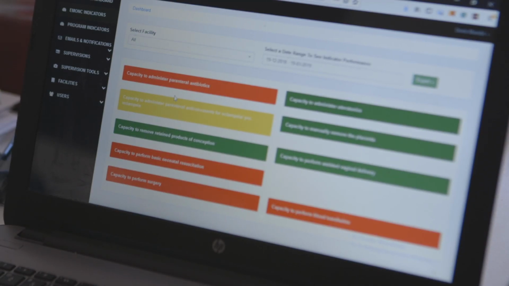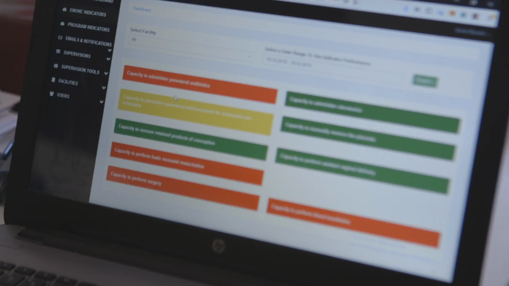All that data is analyzed in the dashboard, and this dashboard has been able to capture the 9 WHO signal BEmONC functions. Now, these functions are very key in taking care of our mothers. With the Afyakit, that comprehensive feedback is being given the same day of supervision.